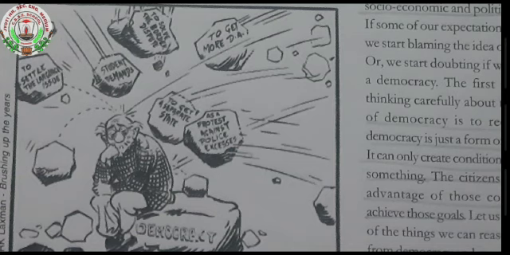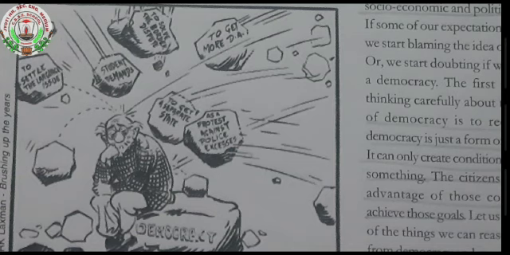If that government is unable to run the government properly, they will be there for the coming 5 years. The party which has the majority wins and works for 5 years.